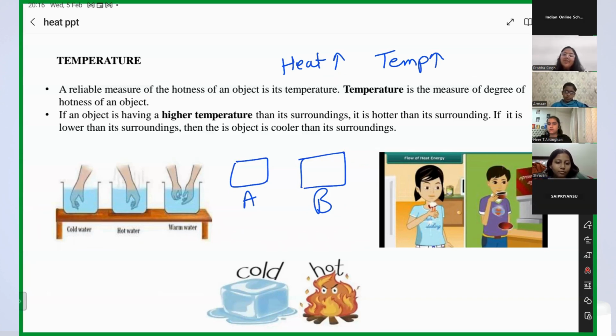Yes, Shravani? Yes, Heer, Ambika, Arman. What does it mean by the amount of heat present in the object? The amount of heat present in an object is the temperature. That measurement is temperature. Okay, guys? Okay, ma'am. So you can measure temperature, right?